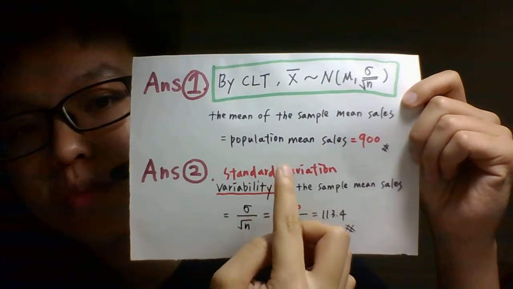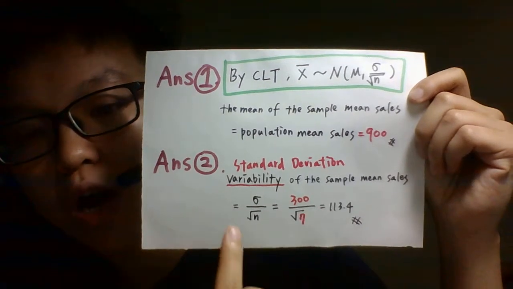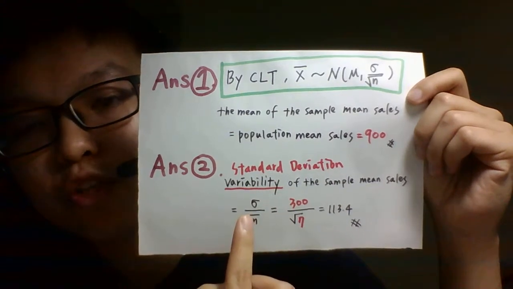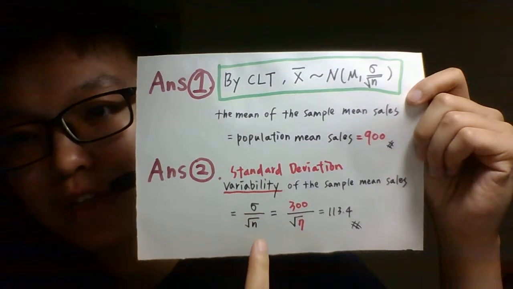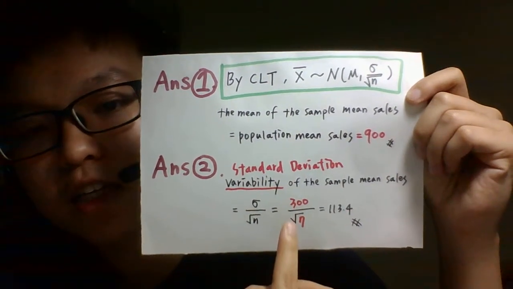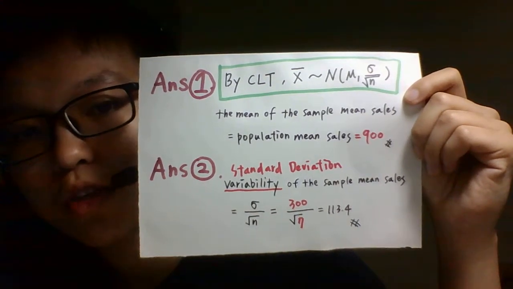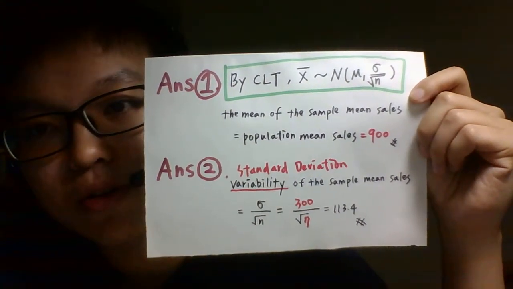By the central limit theorem, answer 1: the mean of the sample mean sales will equal the population mean sales, which is 900. Answer 2: the variability of the sample mean sales will equal the population standard deviation divided by the root of the sample size. So it will be 300 divided by the root of 7, and the answer is 113.4. These are the answers for the questions in this example. So we have already solved this question.